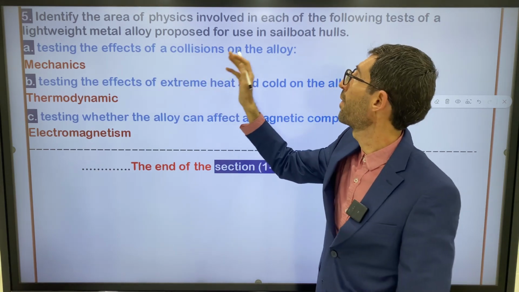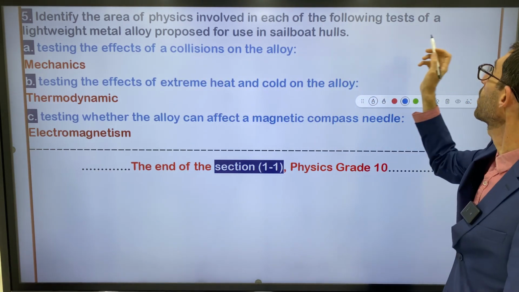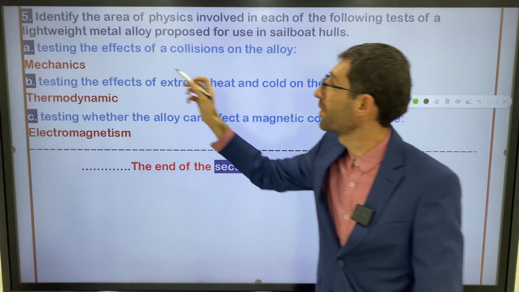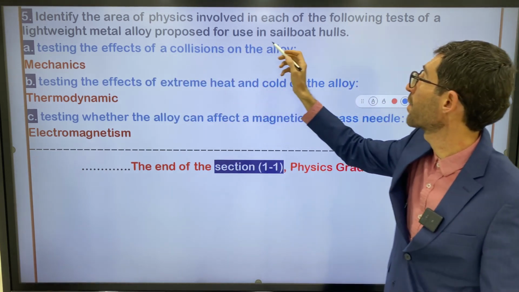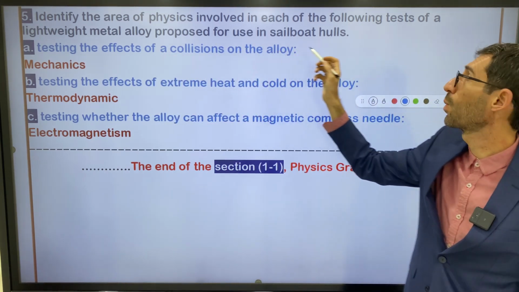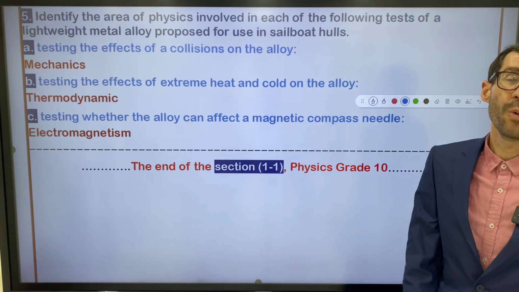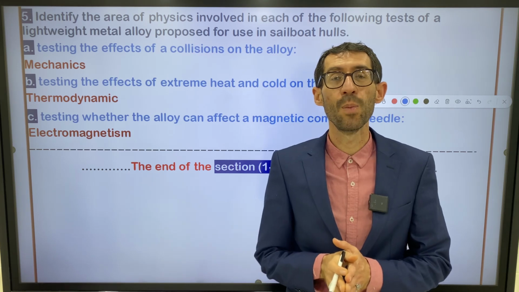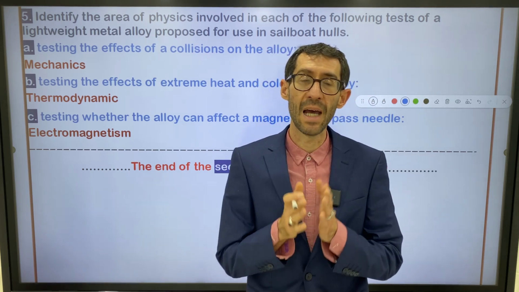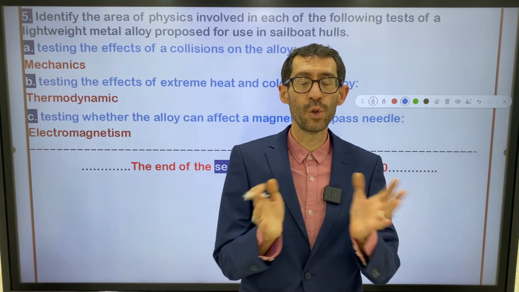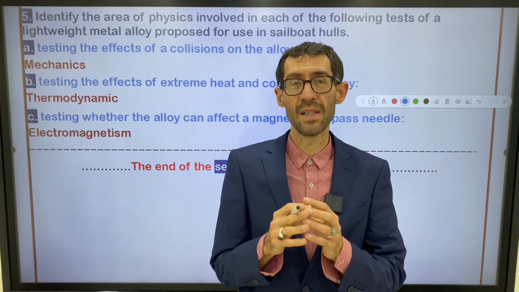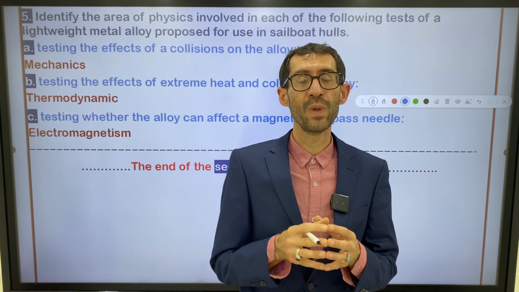Identify the area of physics involved in each of the following tests. A, test of the lightweight metal alloy proposed for use in sailboat hulls. We want to make a sailboat hull by means of an alloy. You know what an alloy is? An alloy is a mixture of metals. For example, we have steel.